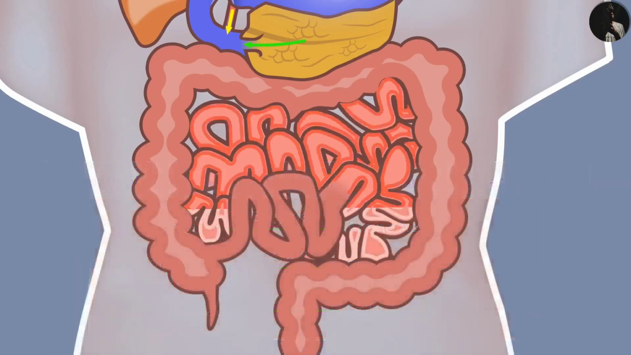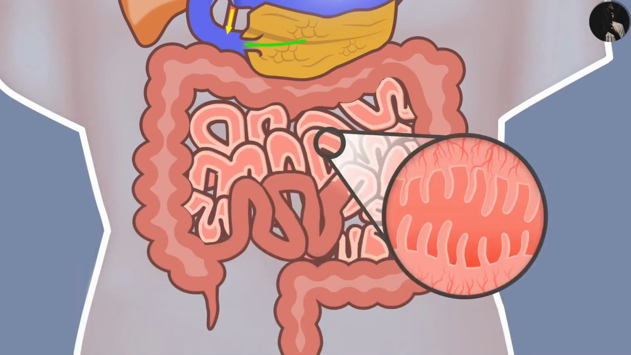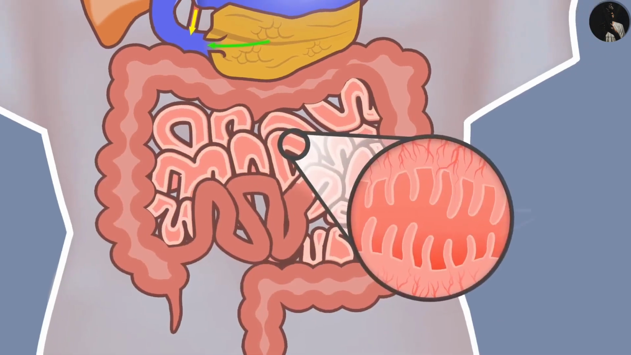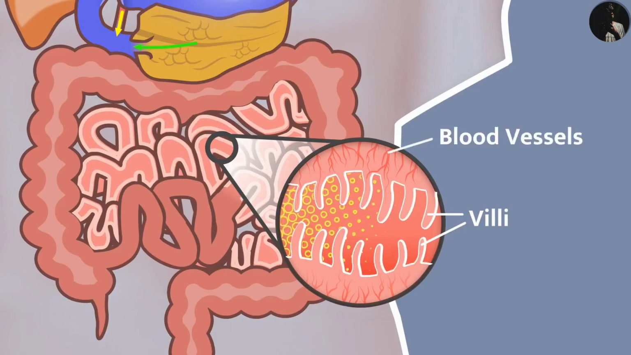The wall of the intestine absorbs the digested food. The inner lining of the small intestine has numerous finger-like projections called villi. These villi increase the surface area of absorption. In villi, there are abundant blood vessels. They absorb food and carry the food to each cell of the body.